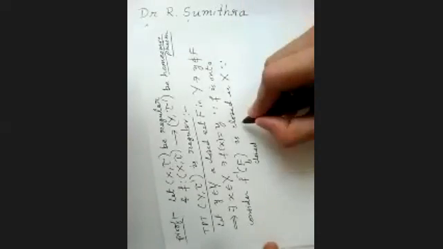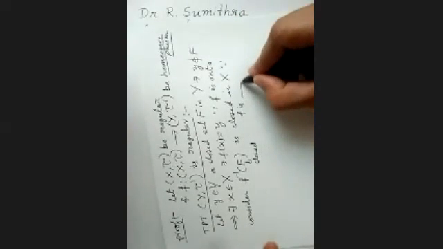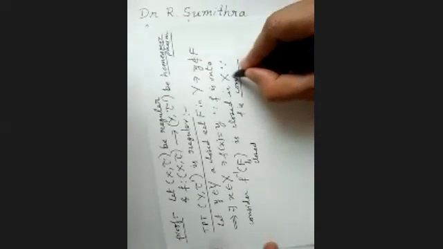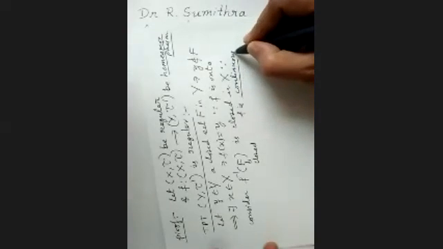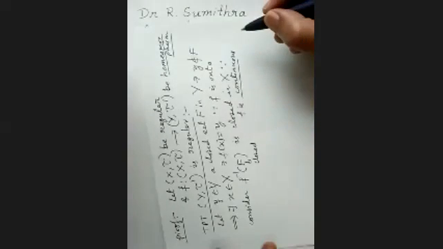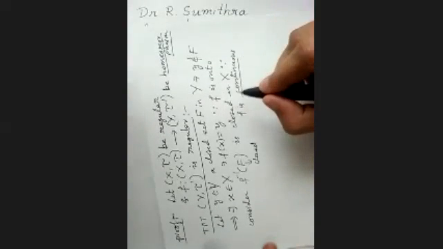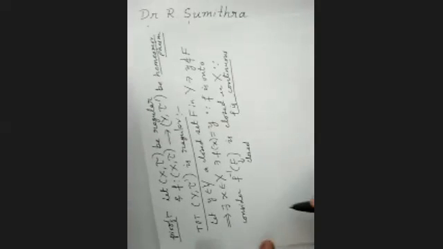Because f is continuous. Remember, whenever a function is continuous, the inverse of an open set is an open set, and the inverse of a closed set is also closed. So f inverse of F is closed because f is continuous. So we got a closed set in X, very, very important.